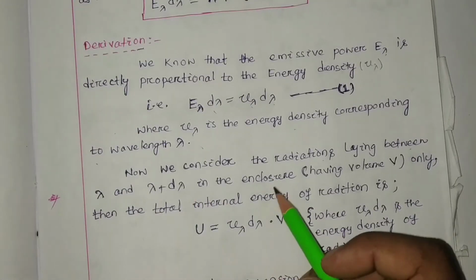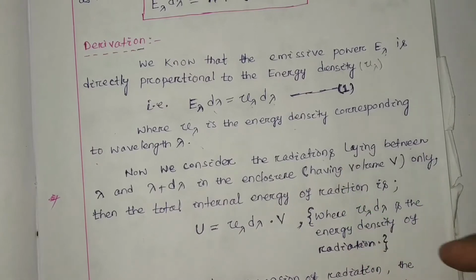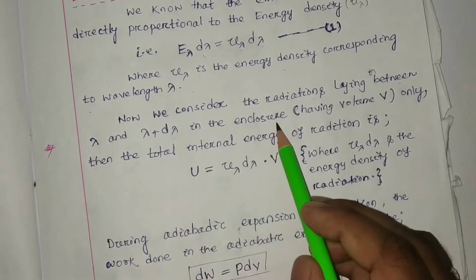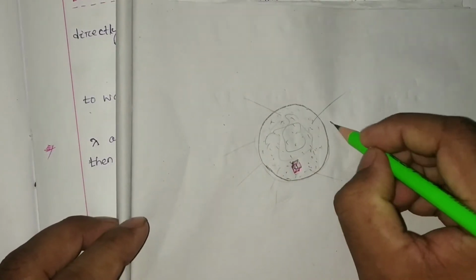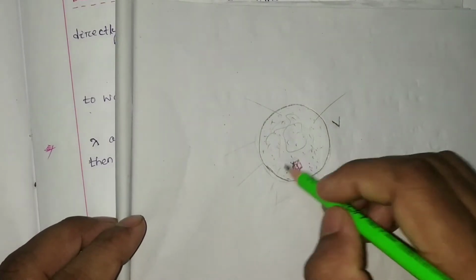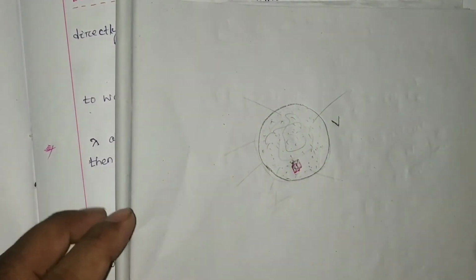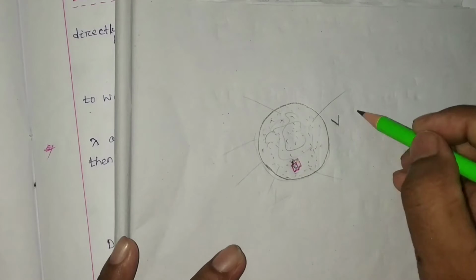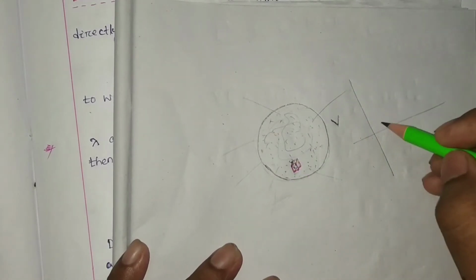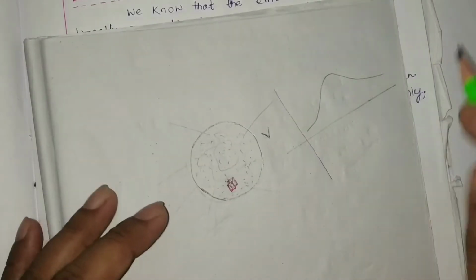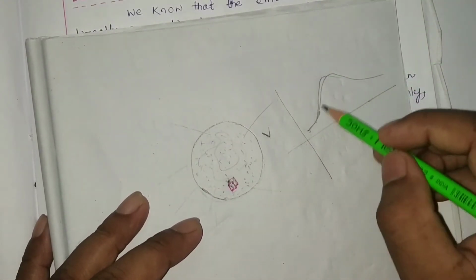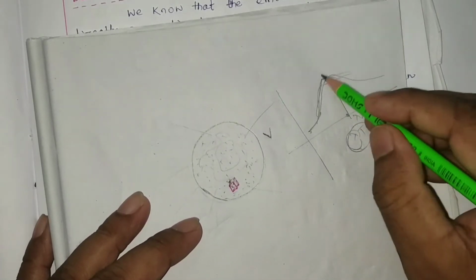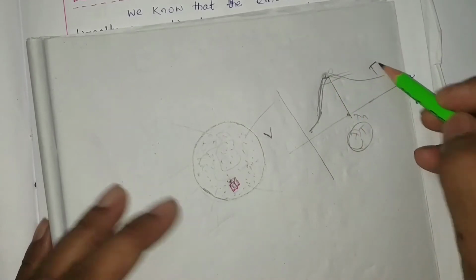Now we consider thermal radiations lying between lambda and lambda plus d lambda in the enclosure having the volume V. The radiations inside this enclosure have different wavelengths. If we draw wavelength against its corresponding energy, it will look like this. All the things regarding Wien's displacement law we have already studied, where lambda T will be constant and lambda is the particular wavelength where the energy intensity will be maximum.